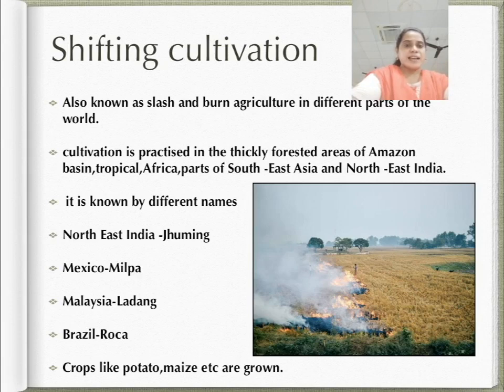In different parts it is known by different names: in Northeast India, Jhuming; in Mexico, milpa; in Malaysia, ladang; and in Brazil, roca.